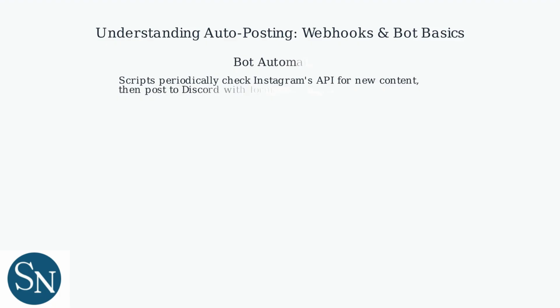Bot automation uses scripts to periodically check Instagram's API for new content and then posts it to Discord, formatting it with images, captions, and links.